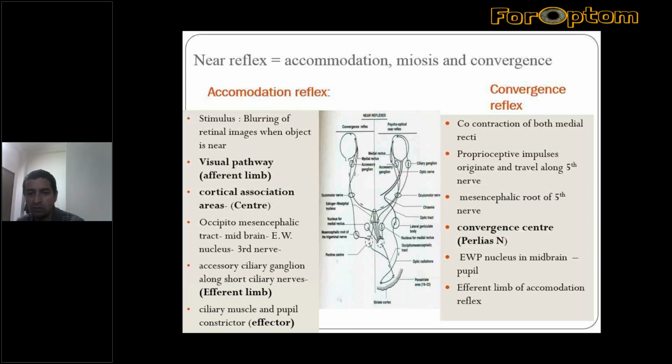Proprioceptive impulse originates and travels along the fifth nerve, that is the trigeminal nerve, to the mesencephalic root of the fifth nerve, which acts as the convergence center. From there, fibers reach the Edinger-Westphal nucleus, and finally the efferent limb is the same as that of the accommodation reflex, and the effector fiber supplies the medial rectus, which will contract.